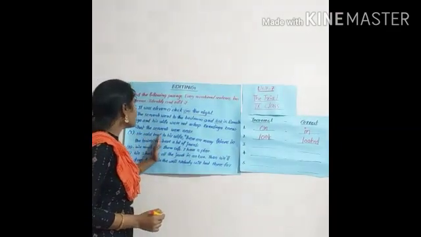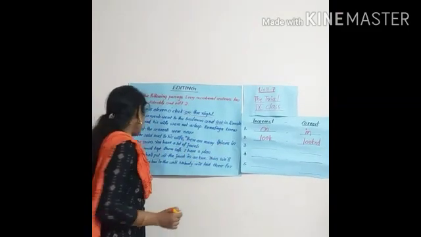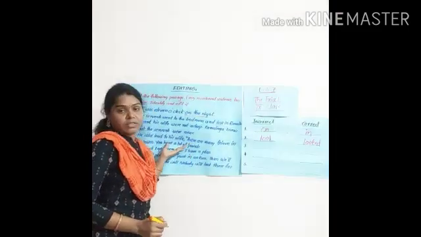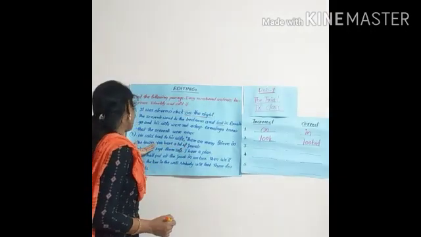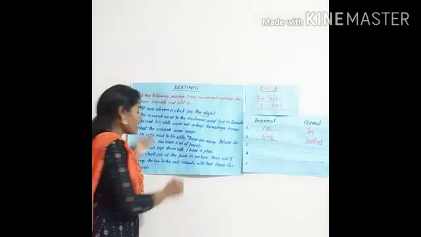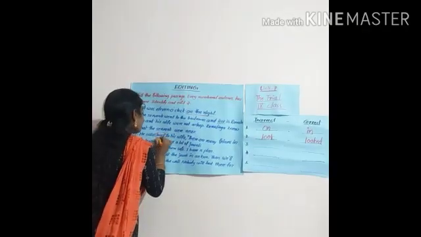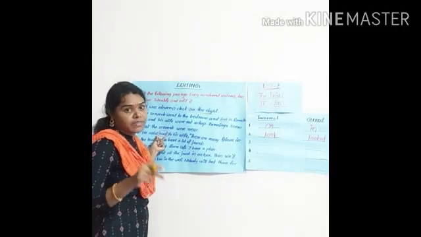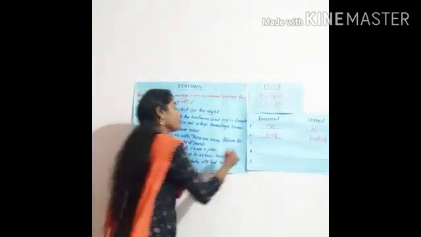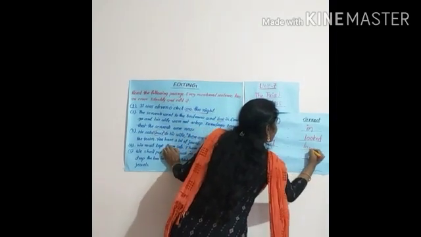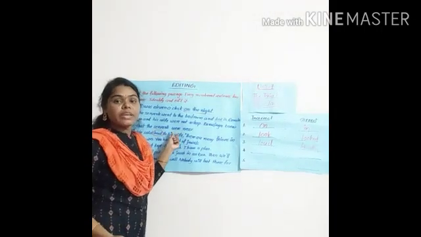And then go to the third one. He said loud to his wife, there are many thieves in the town. You have a lot of jewels. So what is the mistake? Students, did you find? Yes. He said loud to his wife. So what is the mistake here? Loud. How did he say it? We have to say loudly instead of saying loud. So what is the correct one here? Loudly. So we have to say, he said loudly to his wife.